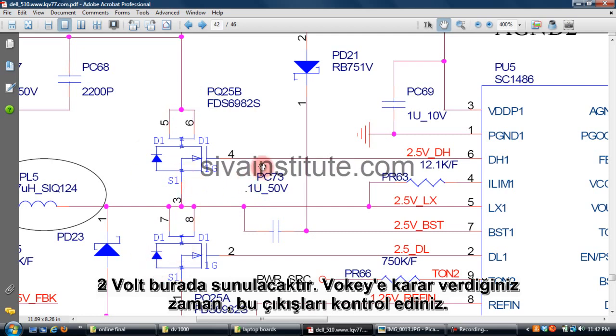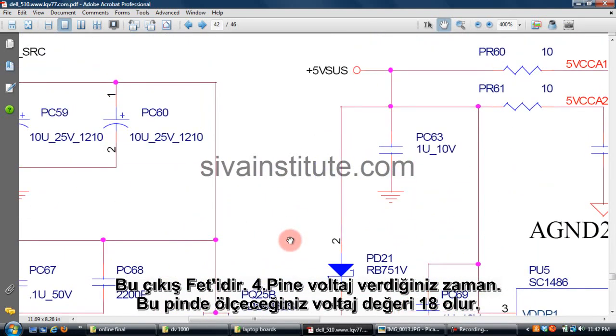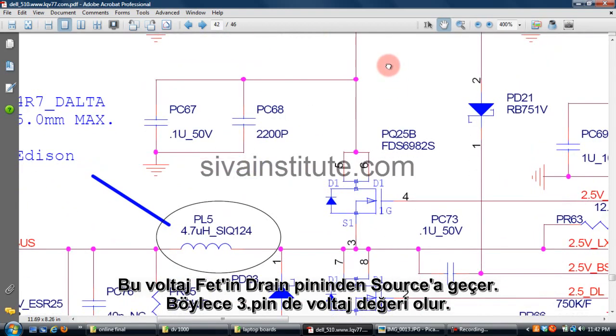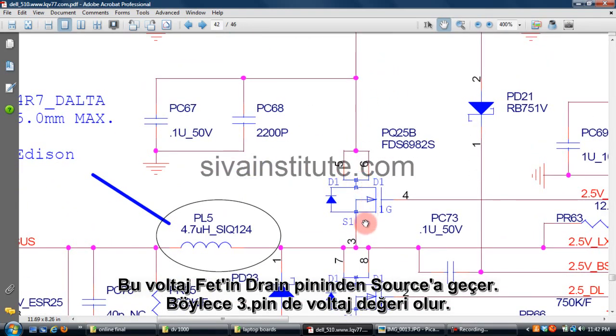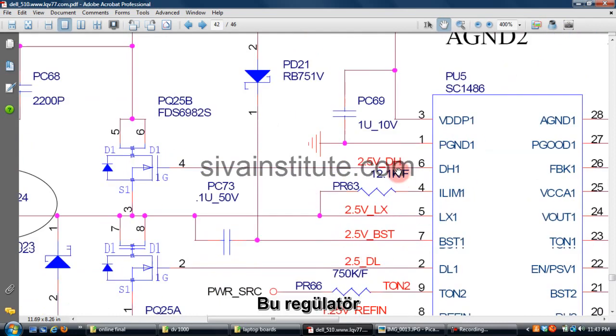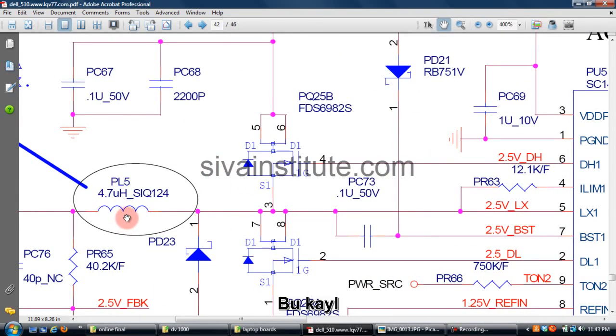These are the output FETs. When you give voltage to pin number 4, this gate, this voltage comes from 18 volts. This voltage comes to drain to source. Source is pin number 3. This voltage you should check at PL5. This is the oscillator, these are the outputs, this is the coil.